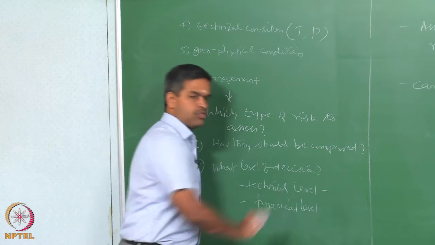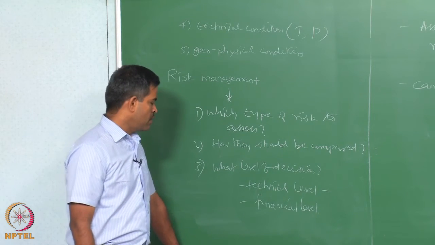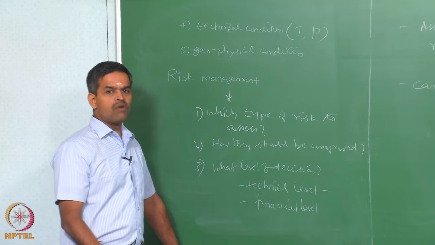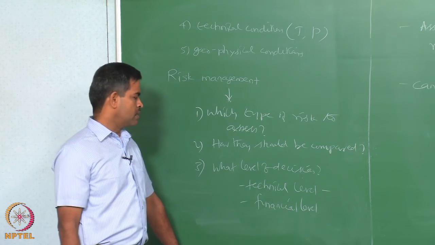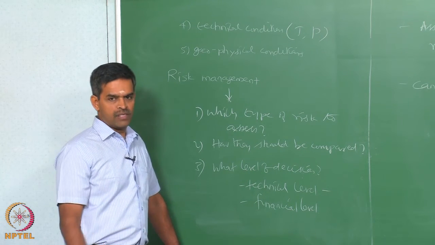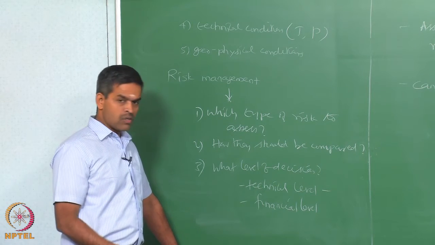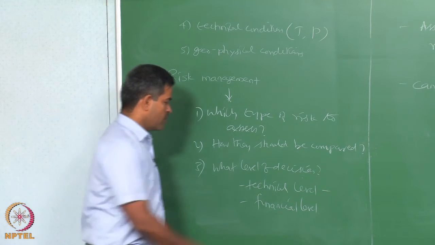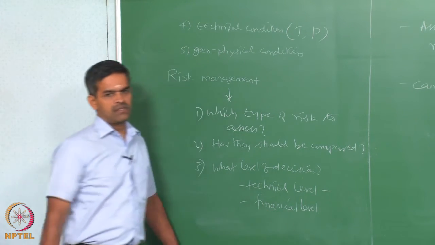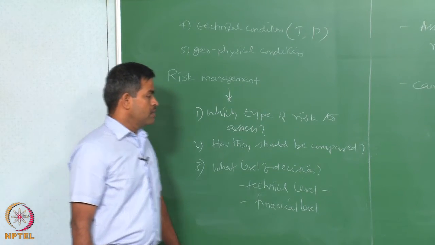All these are technical issues. However, when you want to really update your control mechanisms and add certain trust components to improve the control mechanisms on safety, this will also have financial implications.